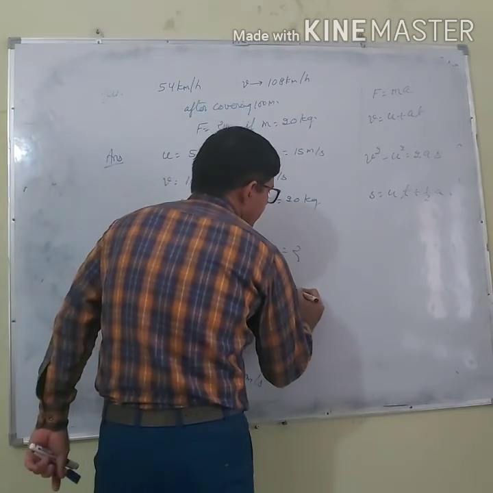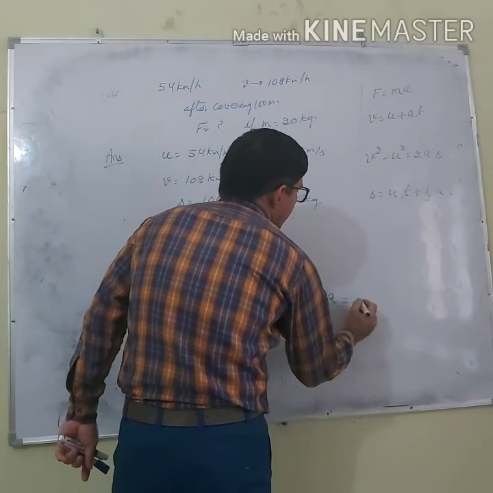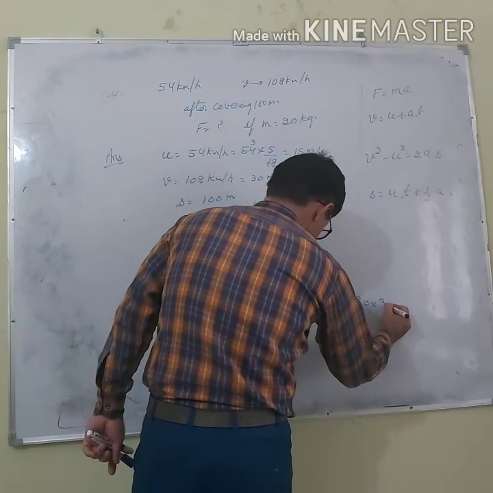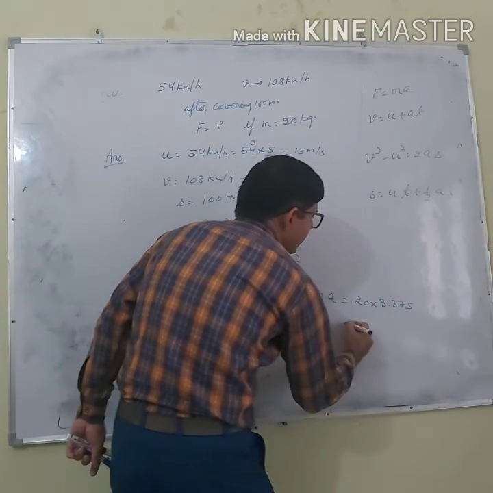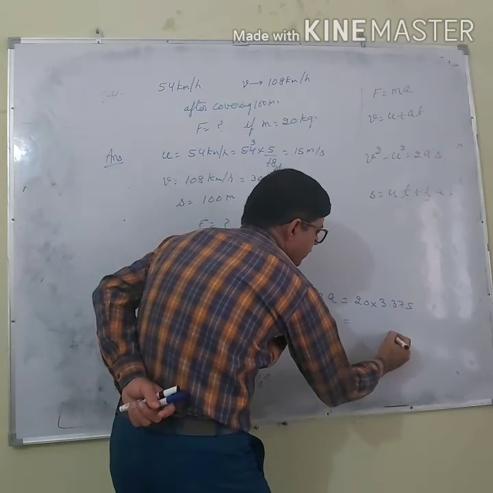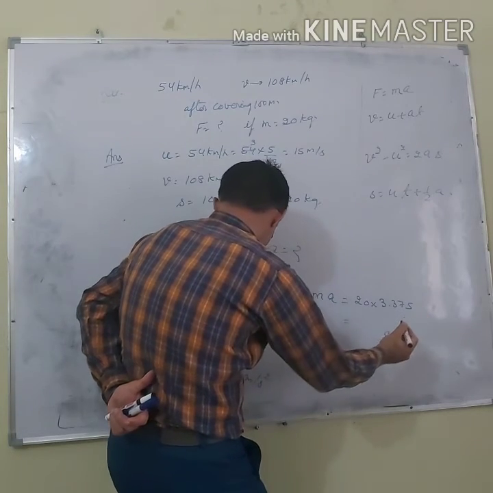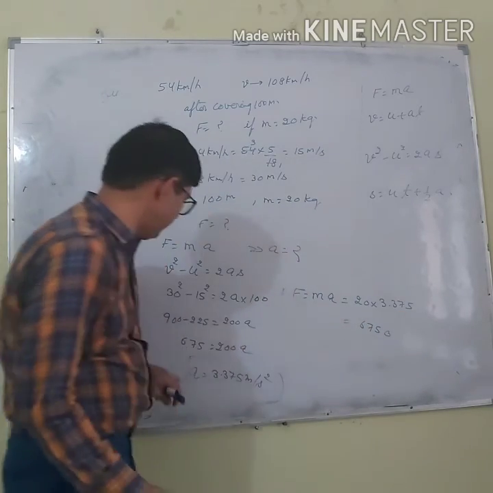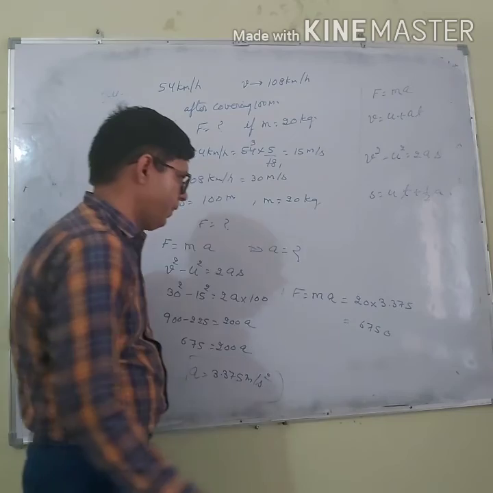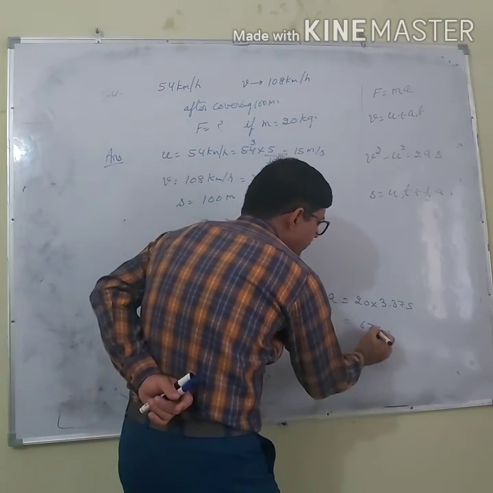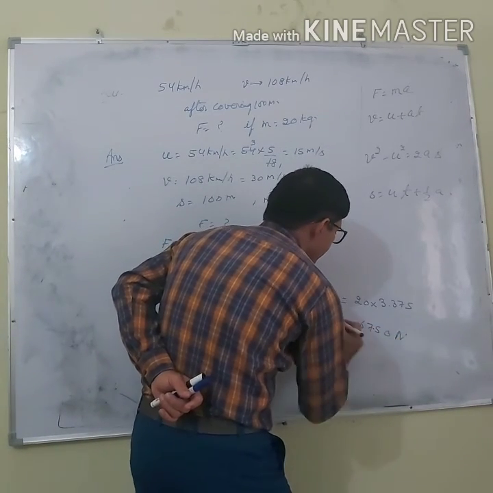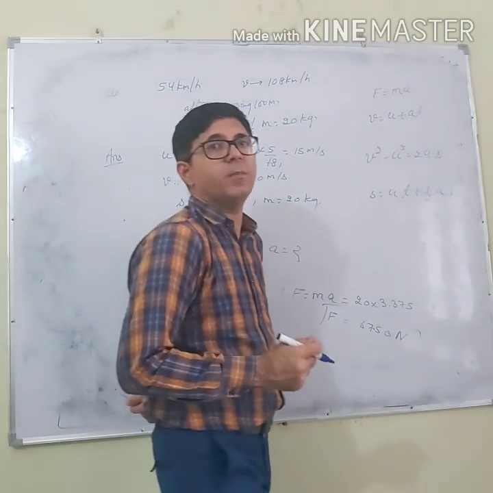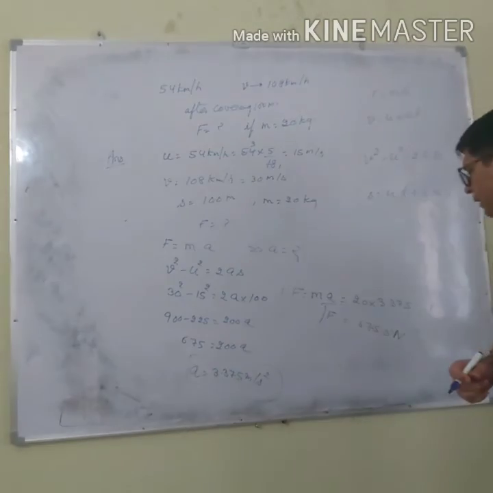Now what is the force? Force is m a. What is m? 20 kilogram. And what is a? 3.375. If you solve this, you get 67.5. So what will be the answer? Answer will be 67.5 newton. Right? So these are the questions based on Newton's second law.